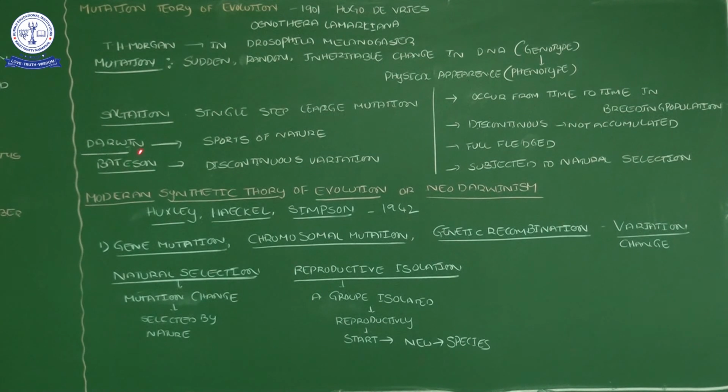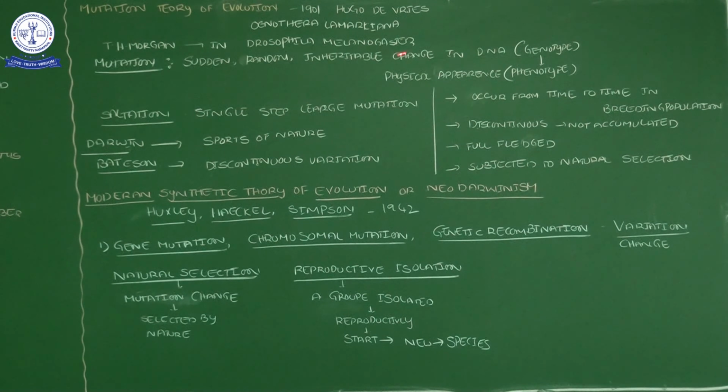Okay. And then Bateson said one more statement, that is discontinuous variation. Basically, any character is inherited from one organism to another. But here some variations come in one organism. Such variations suddenly appear, but they will not be continuous in their population or species. So mutations are discontinuous variation.